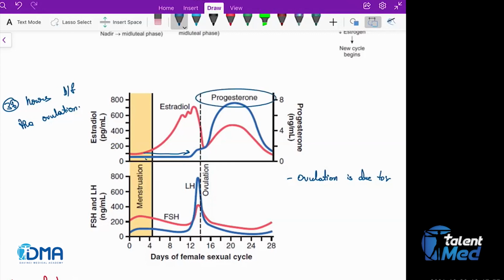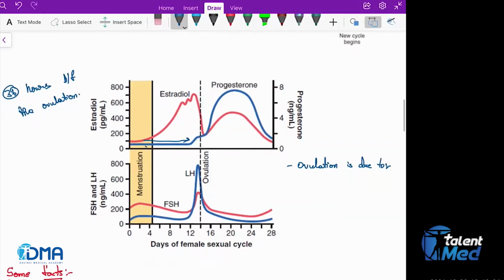What is the function of progesterone? Two functions of progesterone. What are those? Maintains the endometrium. What are the two functions of progesterone? Negative feedback to the LH as well as maintaining the endometrium. These two are the functions of progesterone. Now you tell me on which day the maximum level of progesterone would be seen? On day 22, right? On day 22. All right. So this is about progesterone.